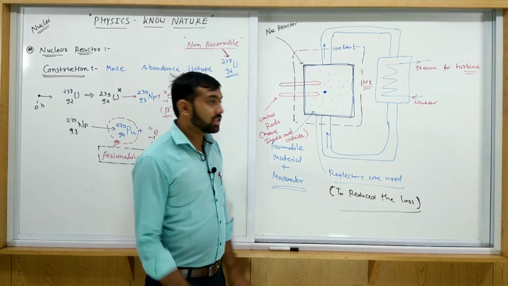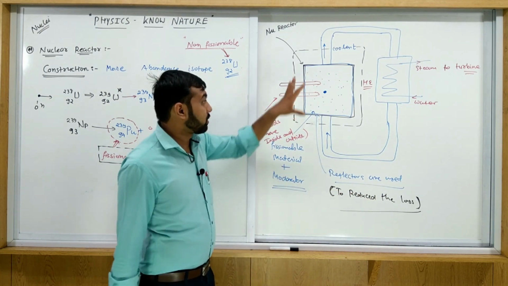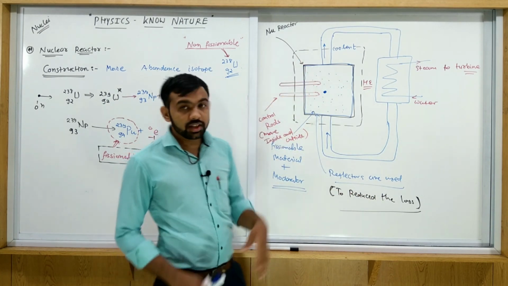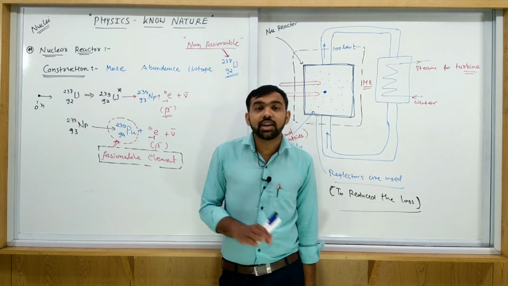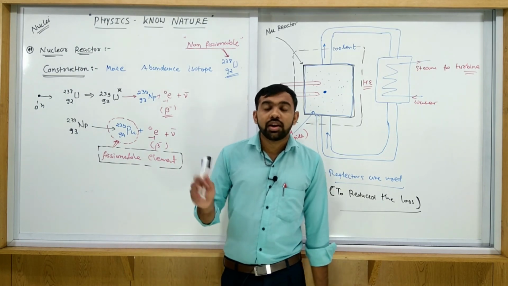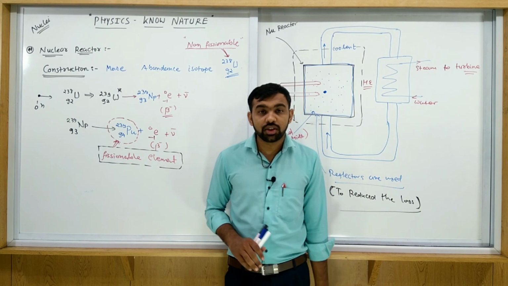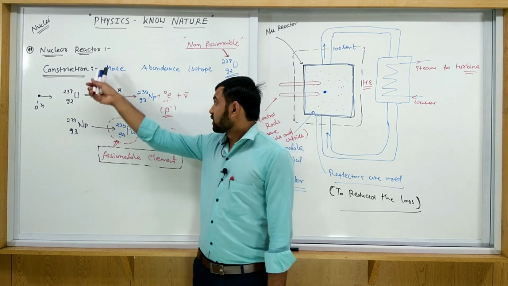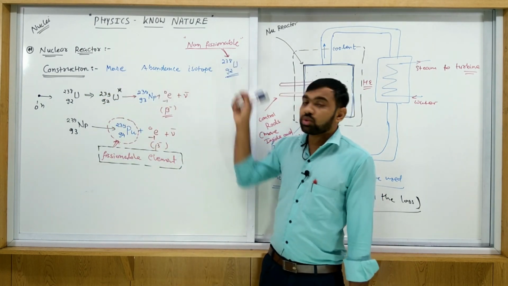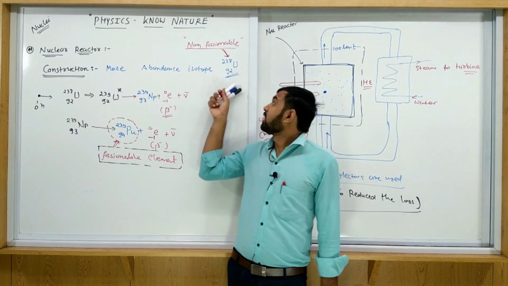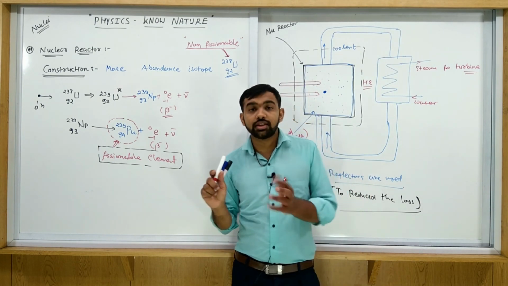Which type of process is possible inside the reactor? The fission process. Because 92 U-235 is not a natural isotope. Which one is the natural isotope? This one is 92 U-238. In India, this uranium is used as a fissionable product.